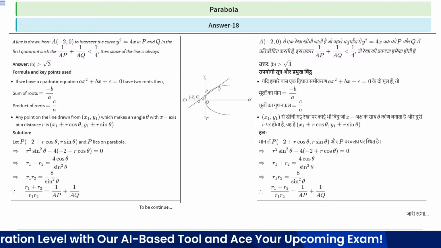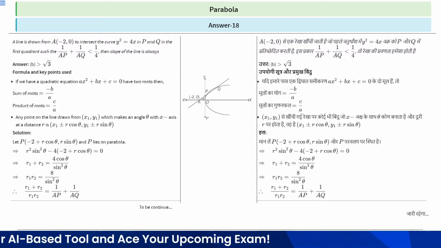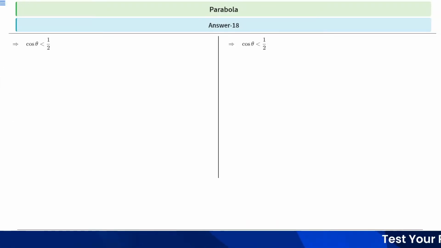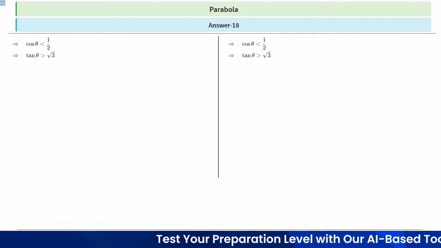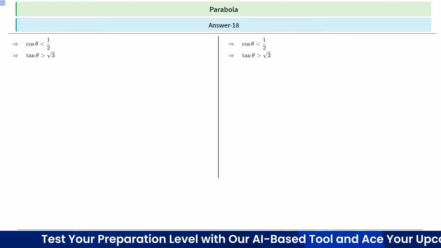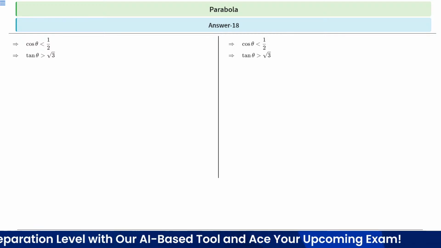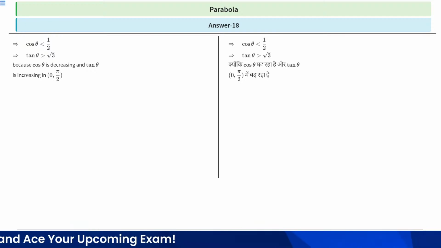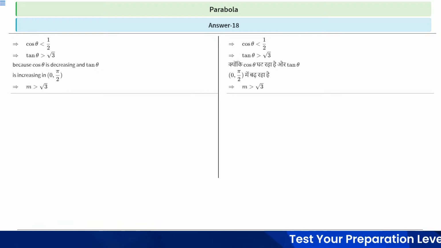Since we basically have to find 1 by AP plus 1 by AQ, which is r1 plus r2 upon r1 r2, so cos theta will be equal to 1 by 2. If cos theta is less than 1 by 2, then tan theta will be greater than root 3, because cos theta is decreasing and tan theta is an increasing function in 0 to pi by 2, right? So tan theta, that is the slope, should be greater than root 3. So m should be greater than root 3.